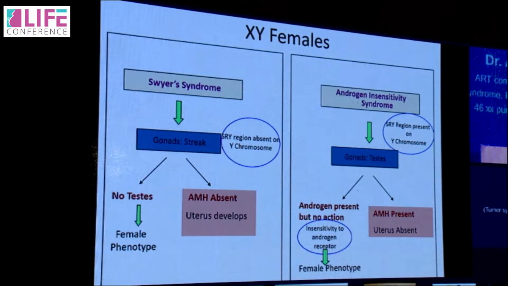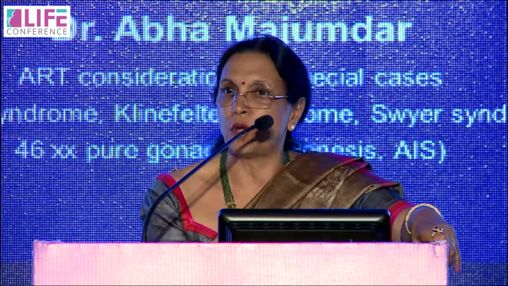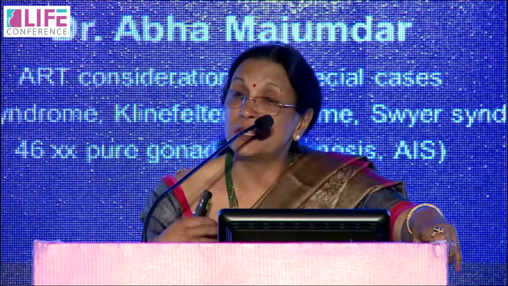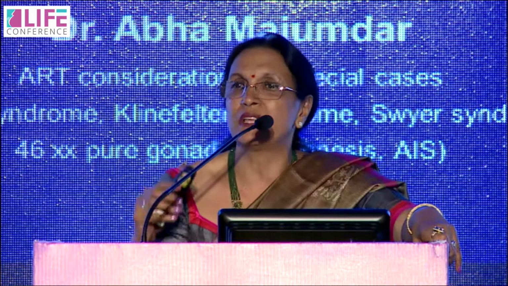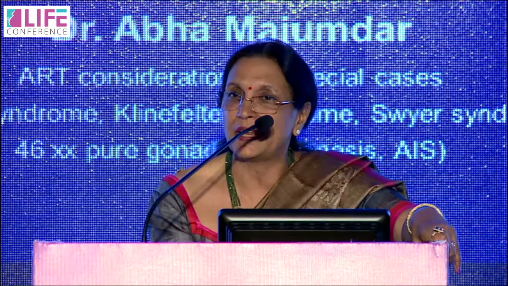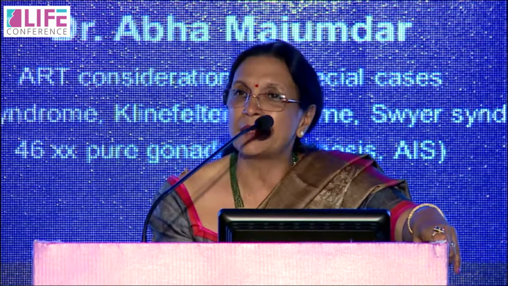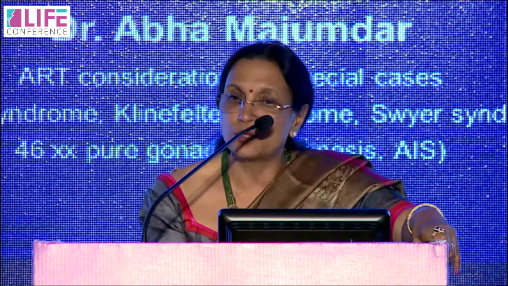In Swyer syndrome, a part of the gonad, the SRY area, does not develop. Because the SRY region is absent in the Y chromosome, there is no production of testosterone and there is no production of AMH. No production of AMH lets the uterus and tube develop. Why? Because there is nothing to antagonize Mullerian development. On the other side, there is no androgen, and hence the phenotype is female. The male organs do not develop.